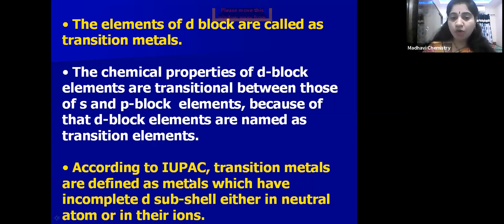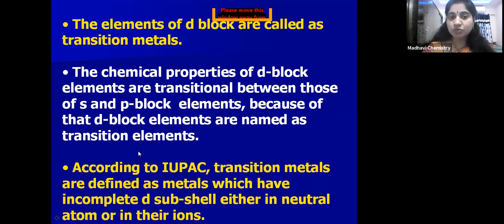But according to IUPAC, the International Union of Pure and Applied Chemistry, transition metals are defined as metals which have incomplete d orbitals or d subshells, either in the neutral atom or in their ions. Means they should consist of an incomplete d orbital, right children?